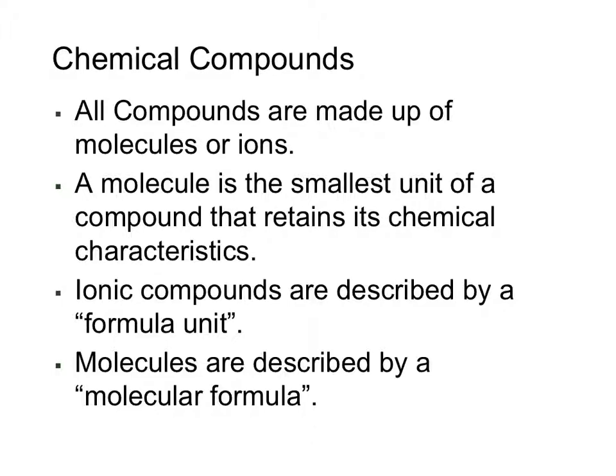All compounds are made up of molecules or ions. A molecule is simply the smallest unit of a compound that still retains its chemical characteristics. Glucose, that I mentioned earlier, with the formula C6H12O6. If we have 6 carbon atoms, 12 hydrogen atoms, and 6 oxygen atoms that come together in the configuration that makes it glucose, then that will be a glucose molecule.